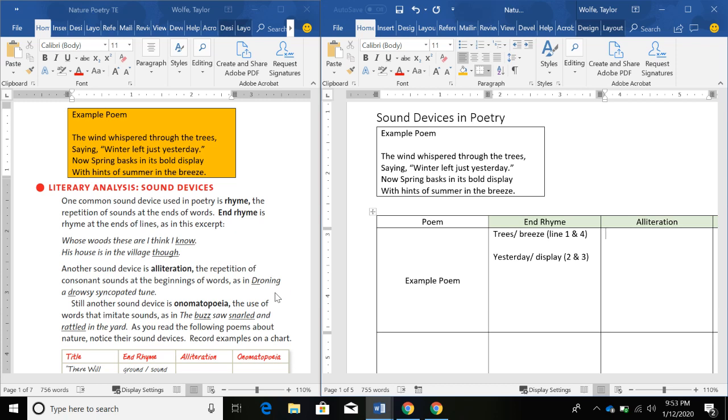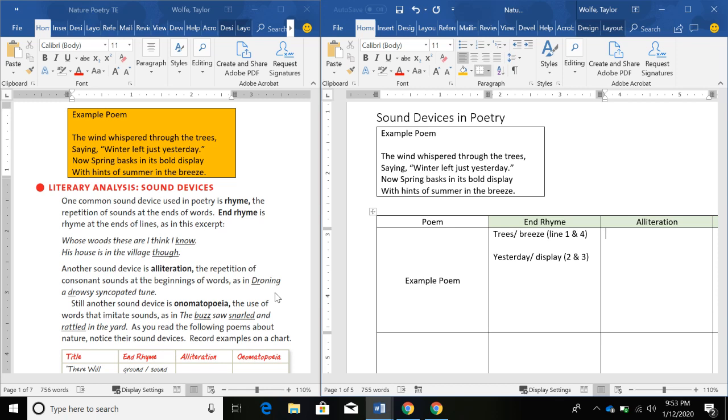So let's look at the example poem. The wind whispered through the trees, saying, winter left us yesterday. Now spring basks in its bold display with hints of summer in the breeze. Okay, so if you want to pause the video right now and take a guess as to what lines have alliteration, then you can go ahead and pause it.